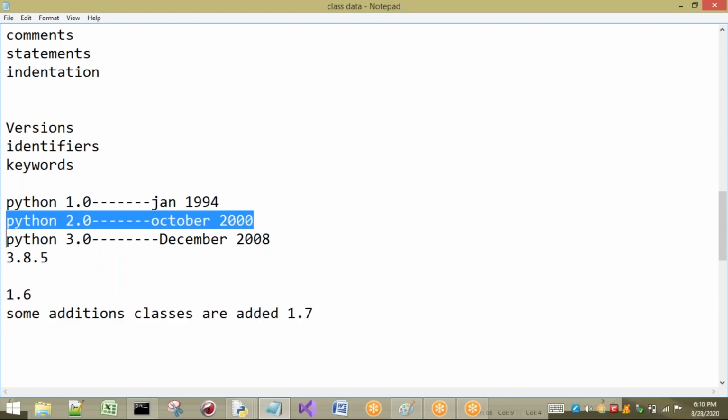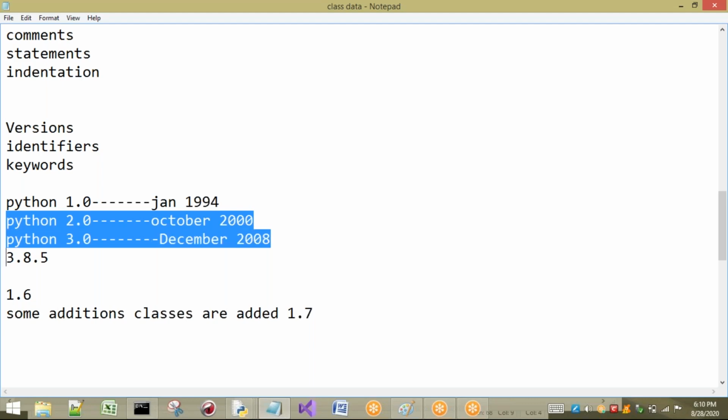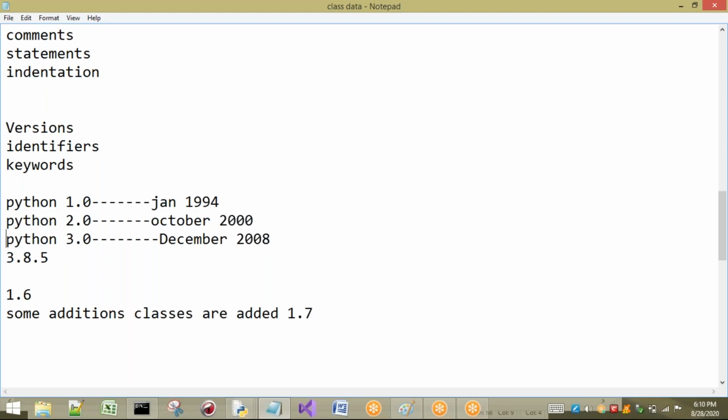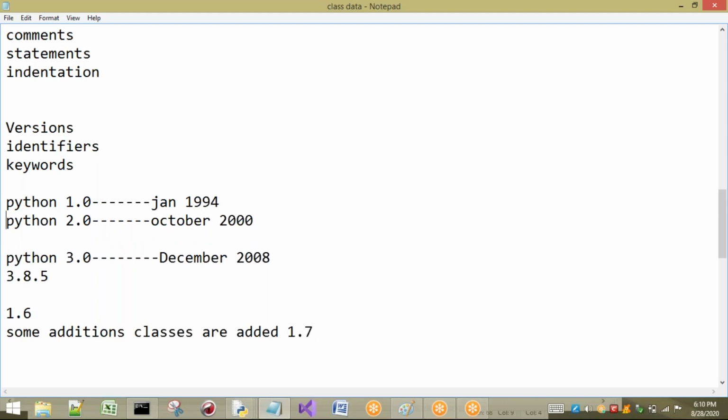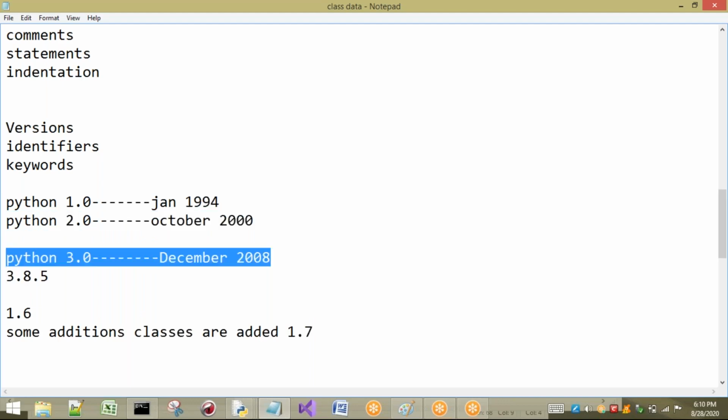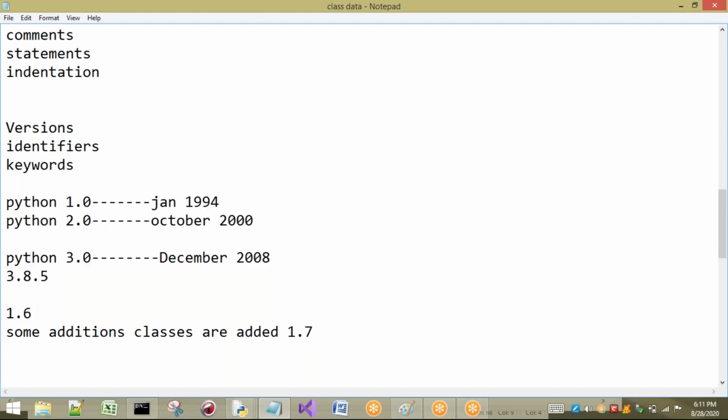But with Python 2.0, whatever programs we have written in Python 2.0 may not execute in Python 3.0. But don't worry, we do not have the concept of Python 2.0 now, so there is no need to understand it. Now we have Python 3.0. Up to 2019 we had Python 2.0, and Python 3.0 is not going to give support to Python 2.0. Other programming languages give support to previous versions, but Python does not.